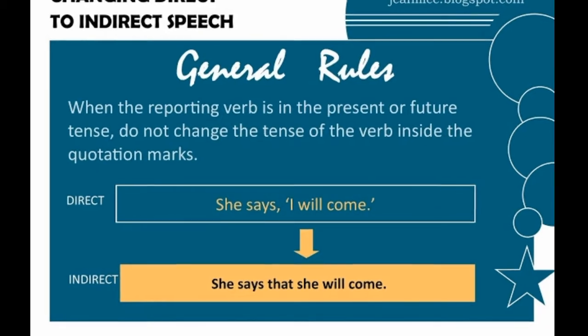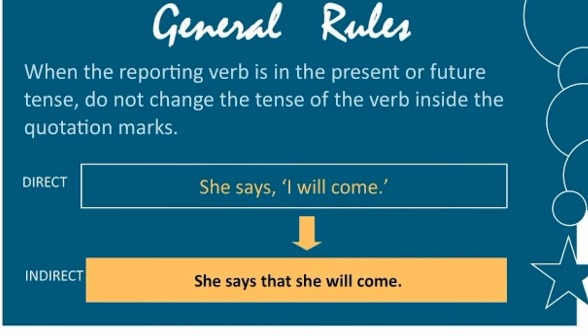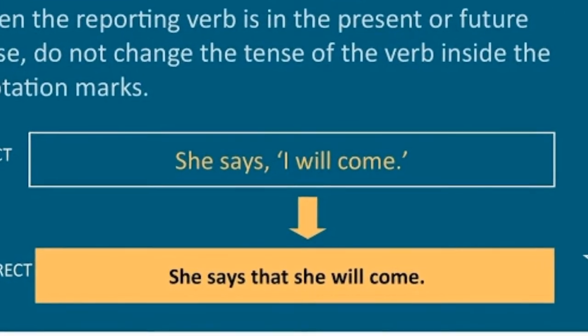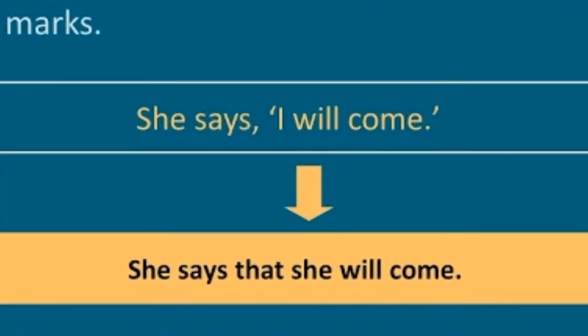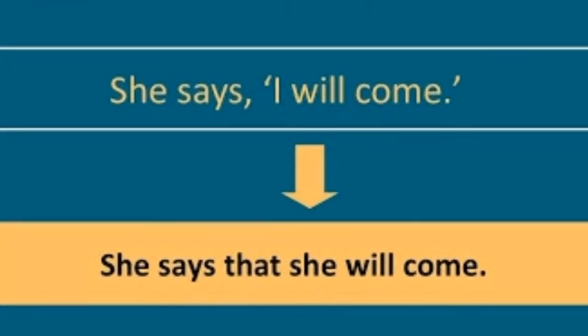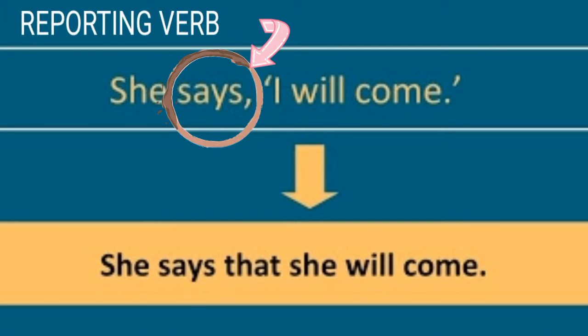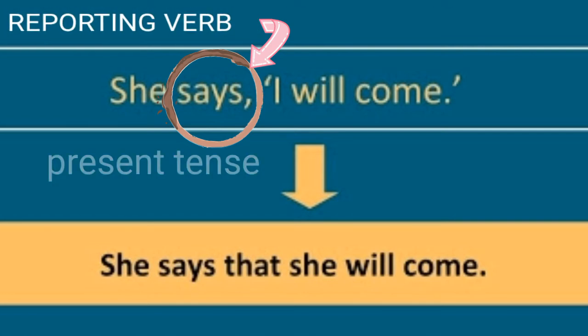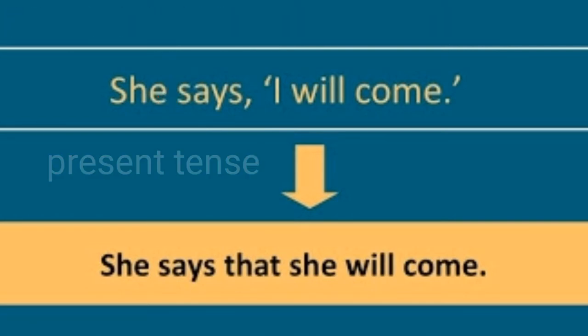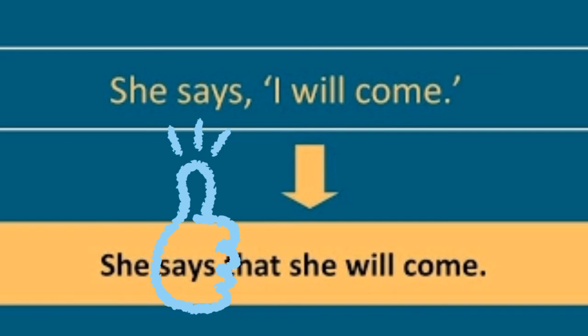The reporting verb refers to the verb before the reported speech or outside the reported speech, the verb outside the quotation marks. In the sentence, "She says, 'I will come,'" says is the reporting verb. When the reporting verb is in the present or future tense, there is no need to change the tense of the verb in the reported speech. In the example, the only changes made were the pronoun I to she and the addition of the word that.